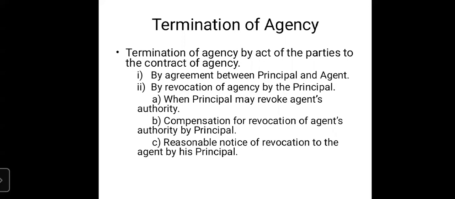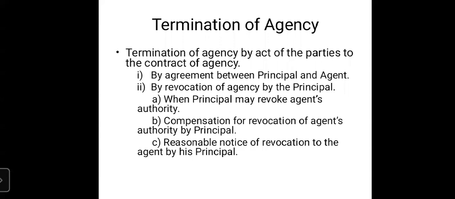So termination of agency by act of the party to the contract of agency, by agreement between the principal and the agent. It is very simple to understand. It is mentioned very clearly in itself, that by agreement between principal and agent.